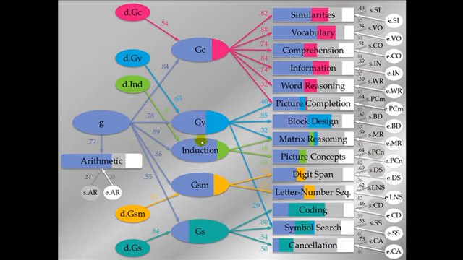Now these latent variables are also mixtures. So GC, crystallized intelligence, is mostly an effect of G, but some portion is not, and that would be right here, so this much. You can see that inductive reasoning is almost entirely G, but there is a sliver of influence from something else. In contrast, GS has some G in it, but it's mostly something else. That is, this factor here determines GS to a greater degree.